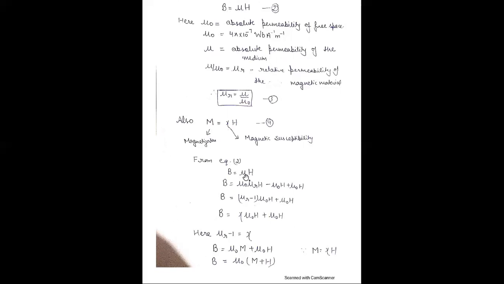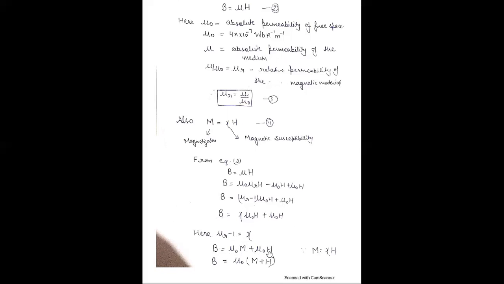Now from equation 2, B is equal to mu H. If we replace mu by mu naught mu r and add and subtract mu naught H, there is no effect. B is equal to, taking common mu naught H from this, mu r minus 1, mu naught H plus mu naught H. Here mu r minus 1 is equal to susceptibility, and replace these terms by susceptibility. Mu naught H plus mu naught H, mu r minus 1 represents susceptibility, and B is equal to mu naught times H plus M, because xi H is M.